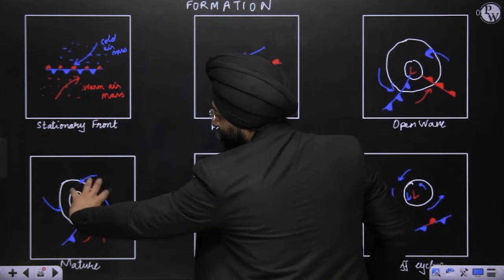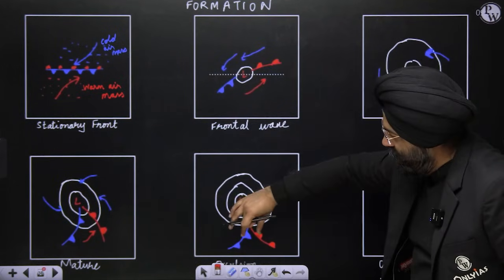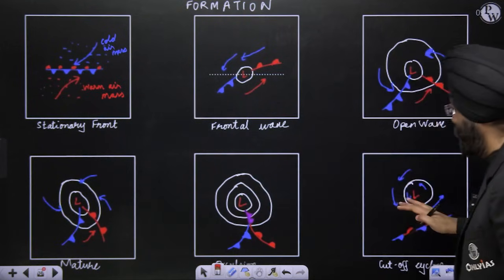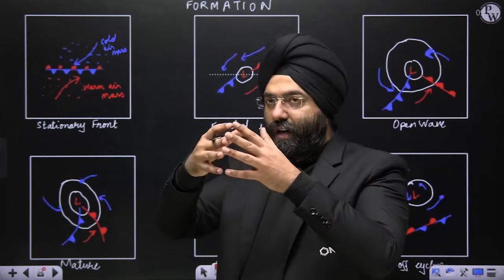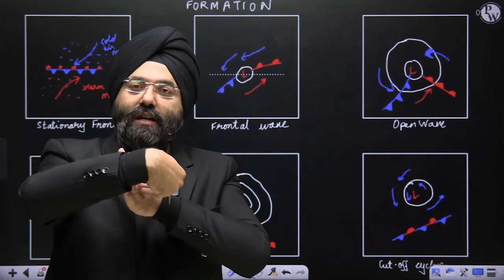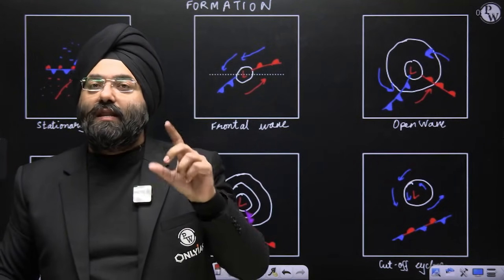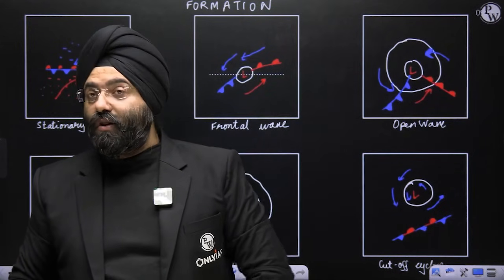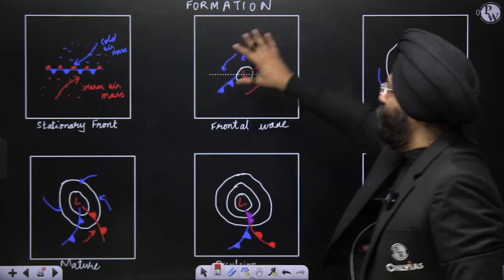Now this again starts turning more. Again it is the mature stage. When it basically combines, you see this purple color is an occluded fold. That means the ending stages begin and then finally it dissipates. So it is basically the fronts which are coming together, and because of that, obviously the warmer air will be uplifted, and you know that the turning will start. The moment the turning starts, these cyclonic conditions start, and it is called temperate cyclone because it is in a temperate region and fronts are involved in this process. That is why the front or frontogenesis is the basis of the temperate cyclone. So these are the formation stages.